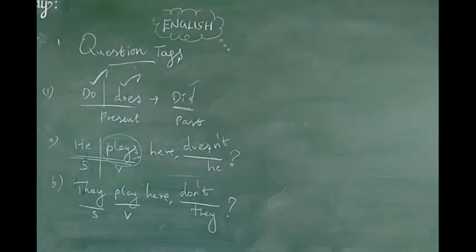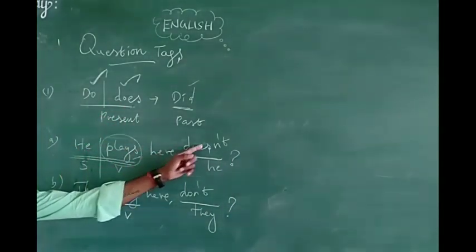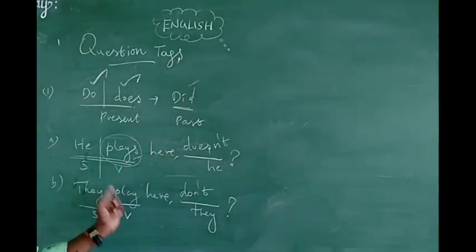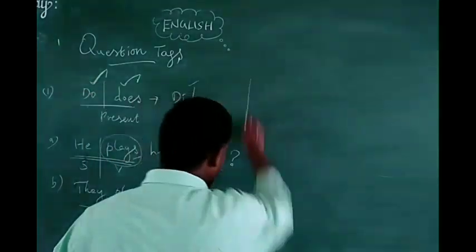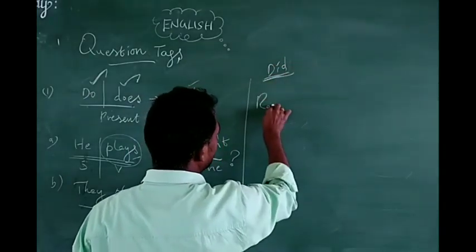Remember children how I wrote the answer. Do and does, how I used them here: singular subject takes does, plural subject takes do. So according to positive or negative you have to write don't or doesn't. Suppose did, how can we use did?